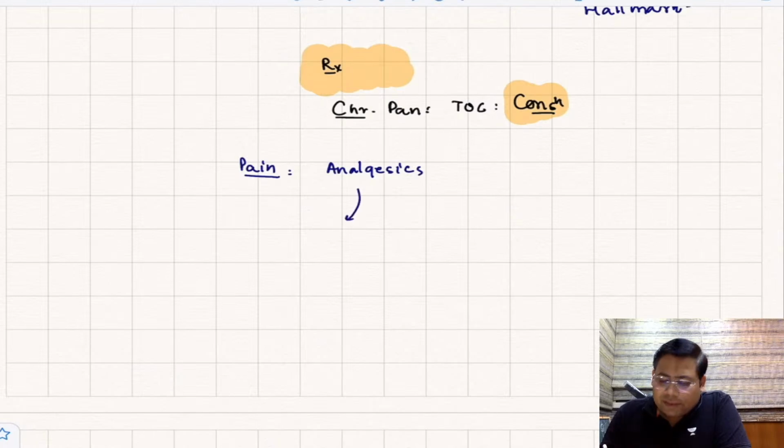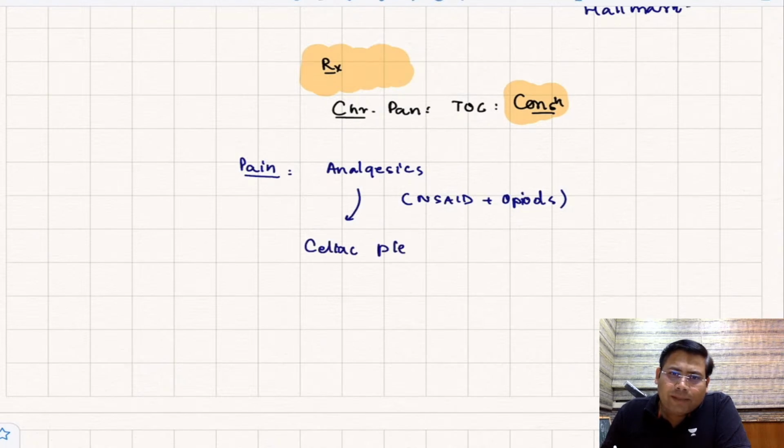In analgesics, you can use a sliding scale method, NSAIDs plus opioids. If that is also not working, then you go for a celiac plexus block. If that is also not working, then plan surgical intervention.